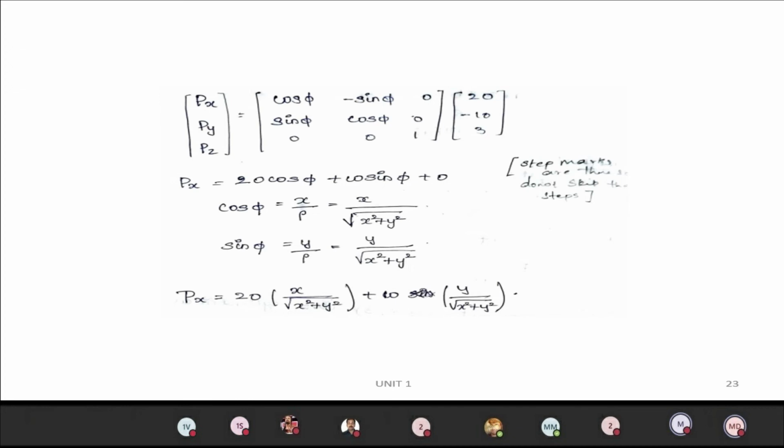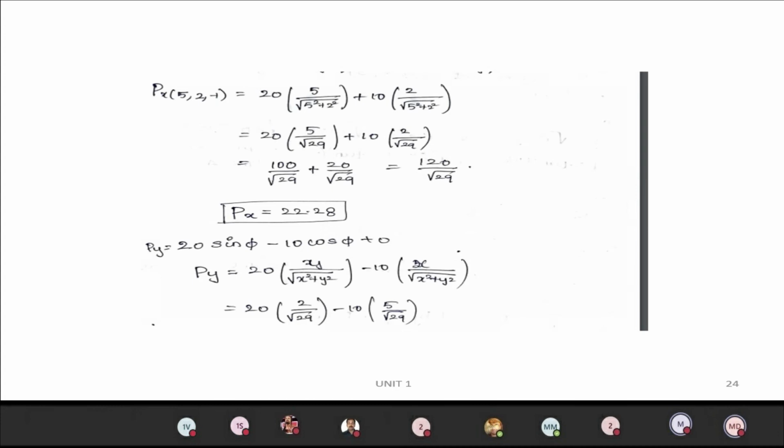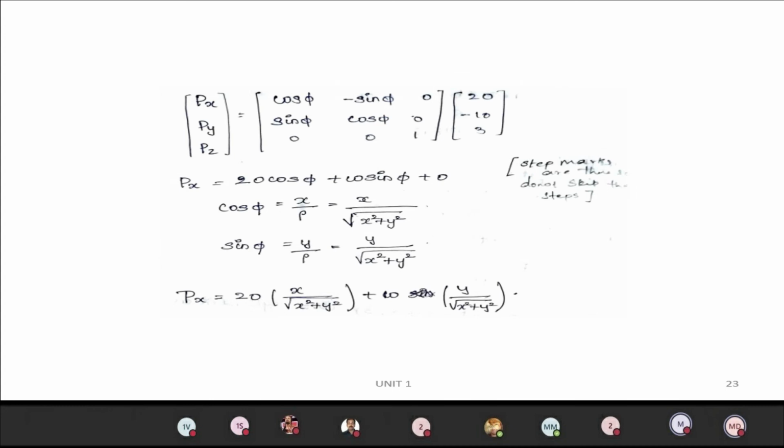So the above equation px will be resolved into 20 into x by root of x square plus y square plus 10 y by root of x square plus y square. If you substitute the x, y, z values here, the px value we get is 22.28. Similarly, you can find out py and pz. What will be the formula for py? Py will be 20 sin phi minus 10 cos phi.